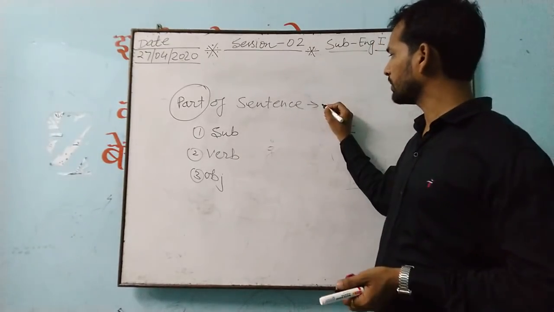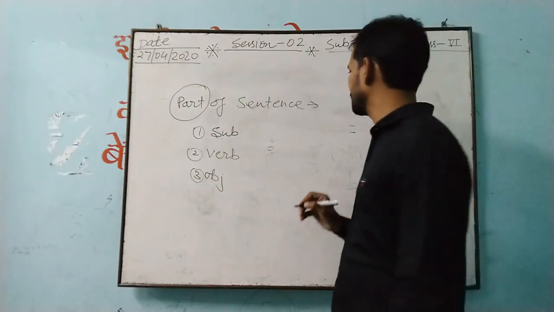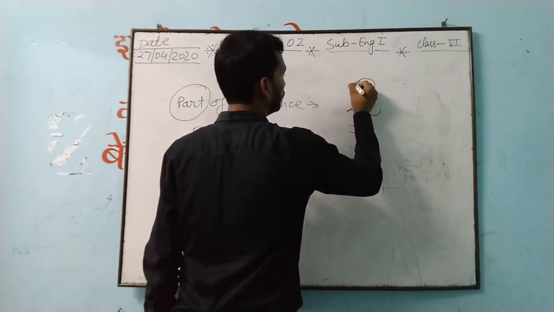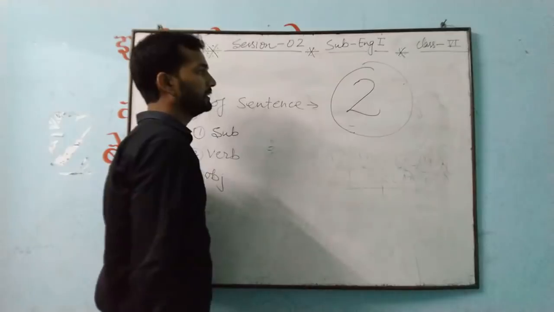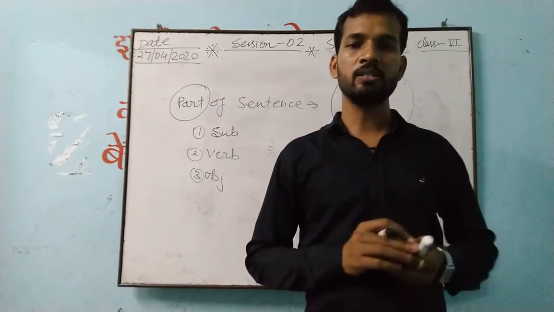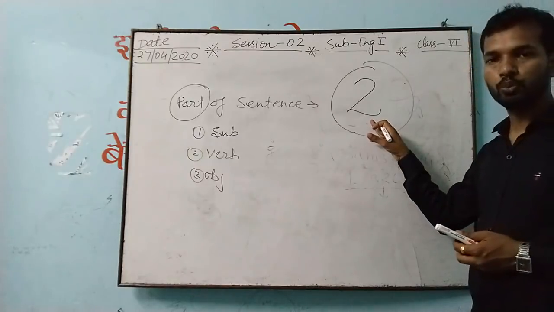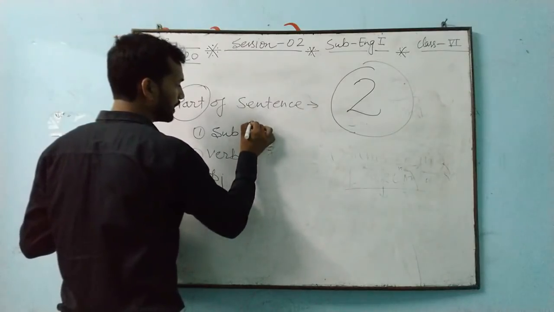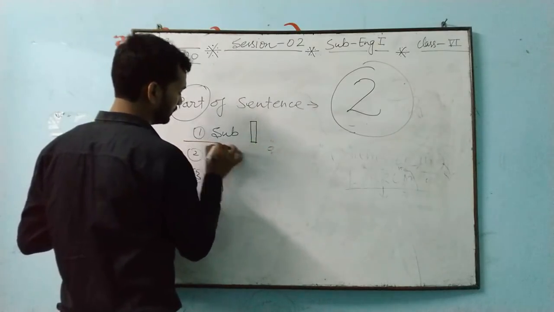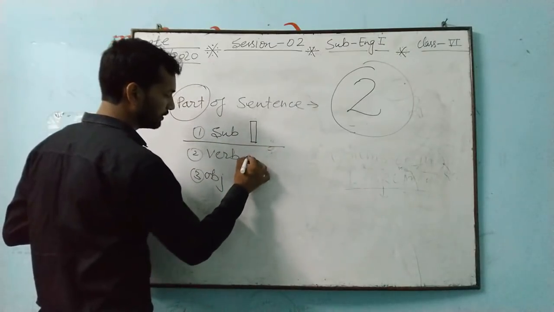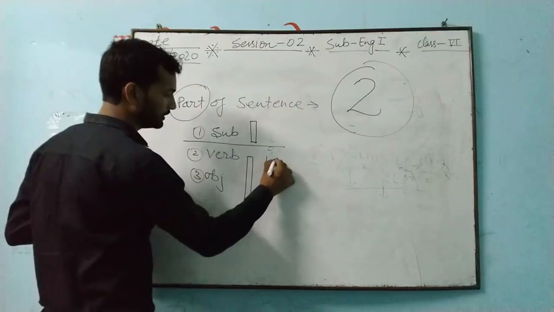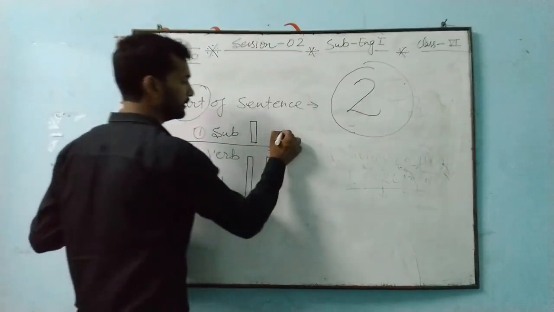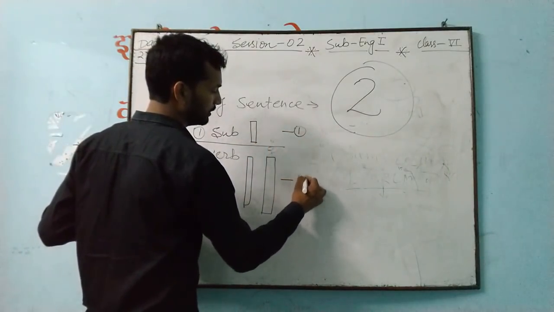Now, if we talk about the division of the sentence, or the parts of a sentence, it is only two parts. If we make a partition of a sentence, it will be in only two parts. The first part will be this one, and the second part will be this one. This is your first part and this is your second part.